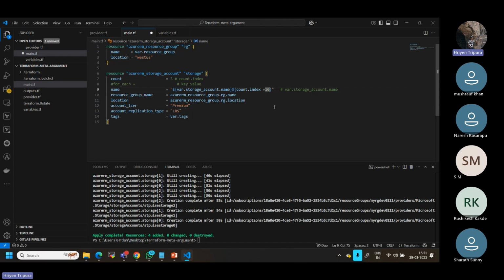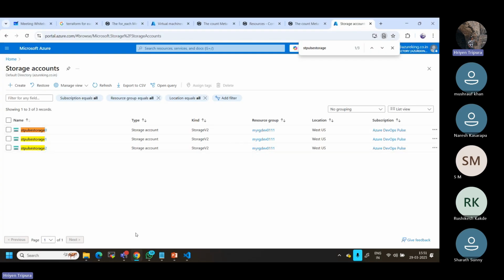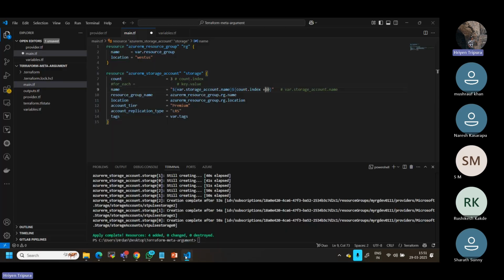This is another very popular, useful argument. Just use a plus and 10. If you want to give above 100 storage account names, you can give. In my case, at last it will be 10, 11, 12 like that. Let's see that. I will save it.